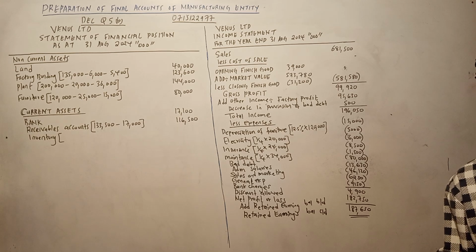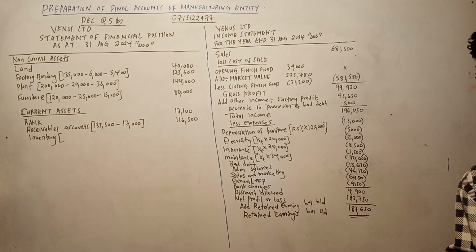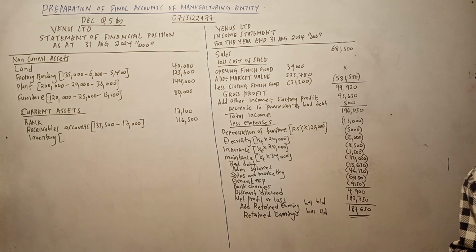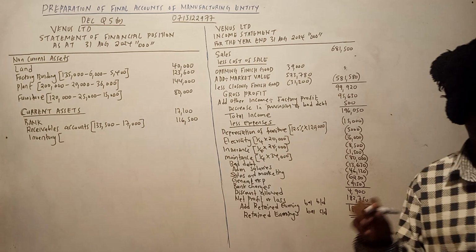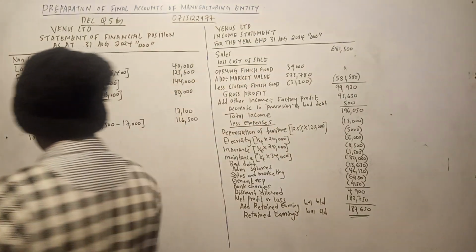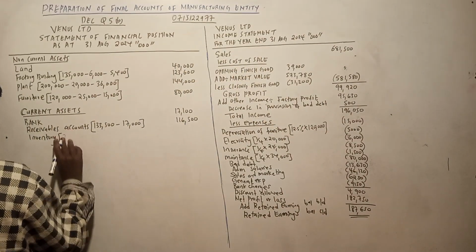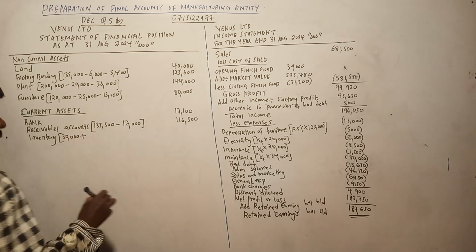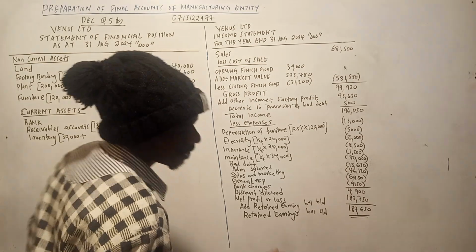Okay, it's fine. So inventory is supposed to be closing, so we go to information number 2. Closing inventory. We have the one for 30,000, 30 million. Because it is in thousands, we put 30,000. The other one is 56,500.